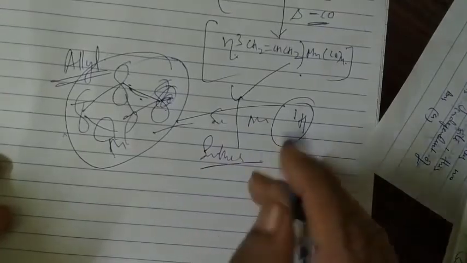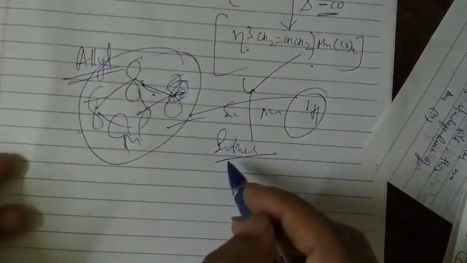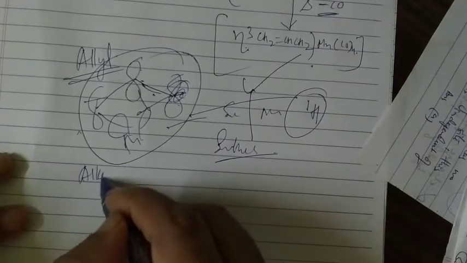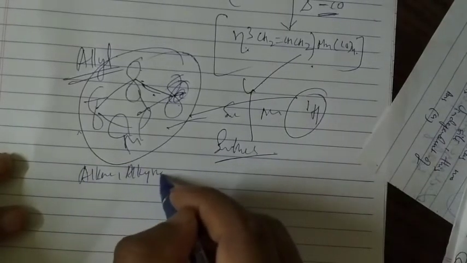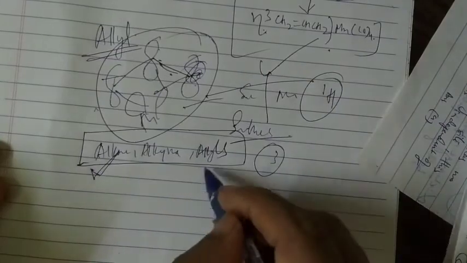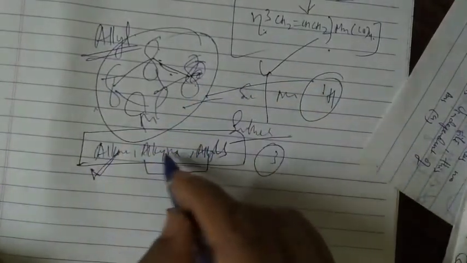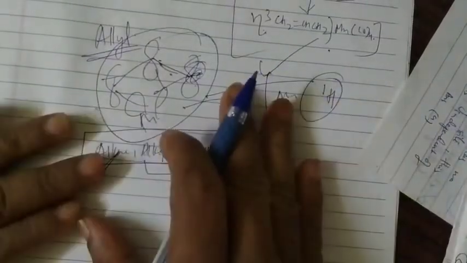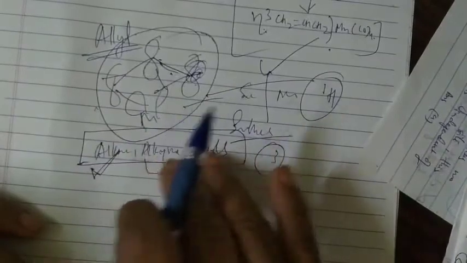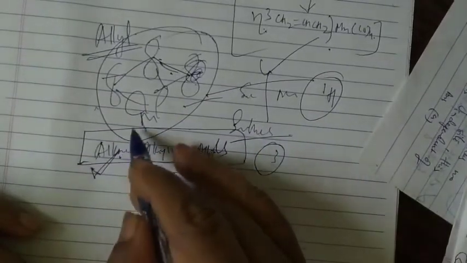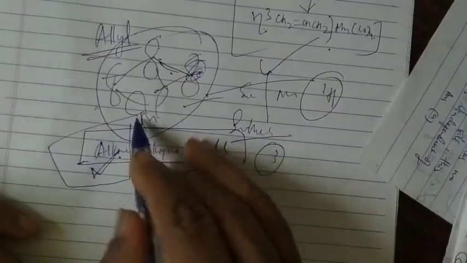So here we complete unit 1, that is alkenes, alkynes and allyls. This is very important, and we have completed it in these three videos. Keep brief notes of these two things, which are not much asked from the examination point of view but may come in competitive examinations. The rest is very important.